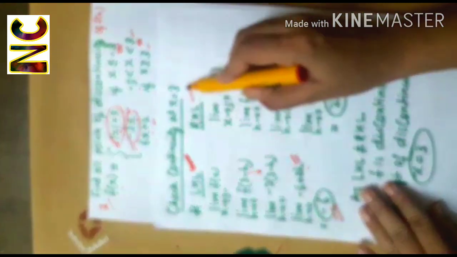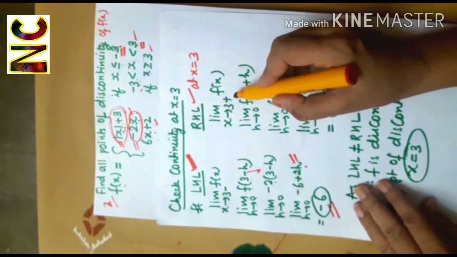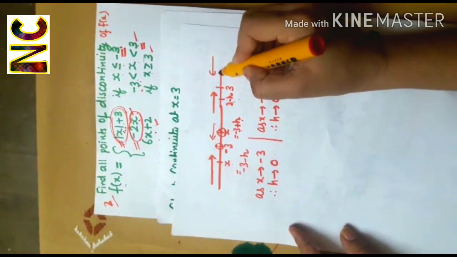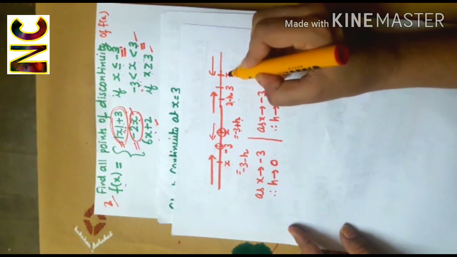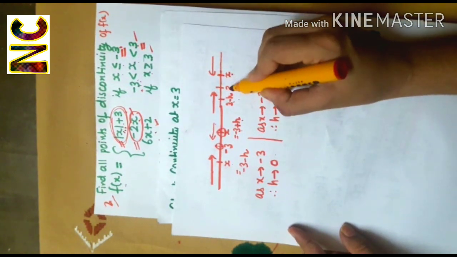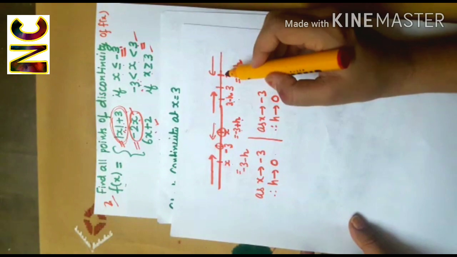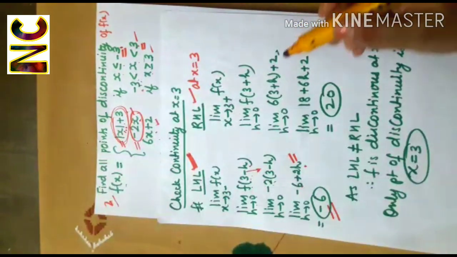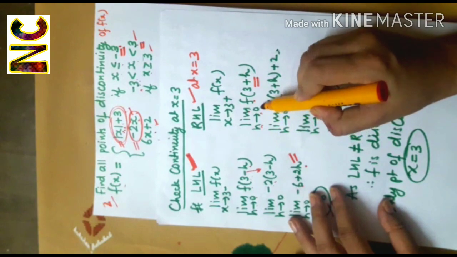Now we will compute the right hand limit at x equal to 3, which is limit f(x) as x tends to 3 plus. So here we are approaching 3 from the right hand side, that is through the values greater than 3. So this is our x and this x will be greater than 3. So we will put x as 3 plus h. Now as x approaches 3, it means that h will tend to 0. So I'll get limit f(3 plus h) as h tends to 0.